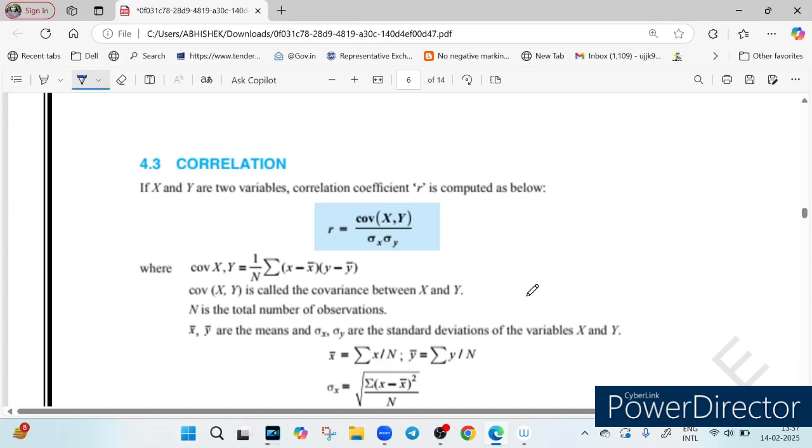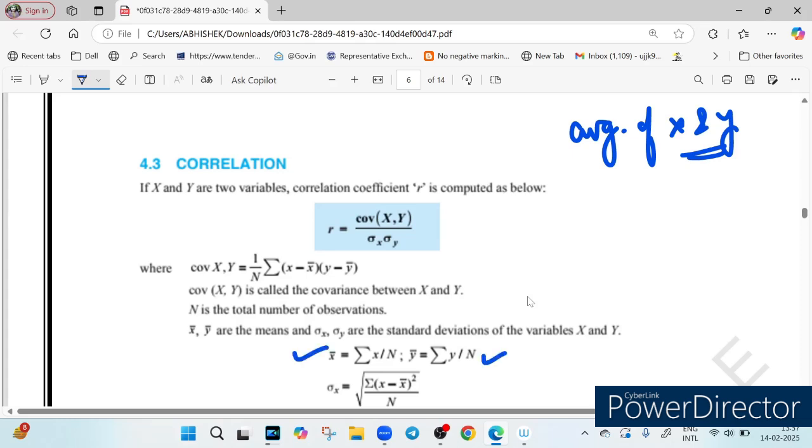So let's understand this formula. First of all, we find the mean, right? First of all, we find the average of x and y. You can see we have found the average of x and y. X bar means the average of x, and y bar means the average of y, right? Then we calculate how much each value deviates from the mean using the standard deviation. Sigma x is equal to the square root of the summation of (x minus x bar) whole square upon n.